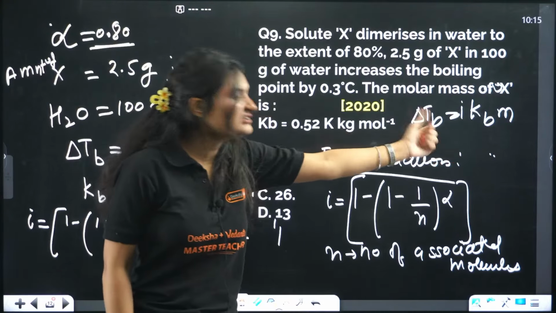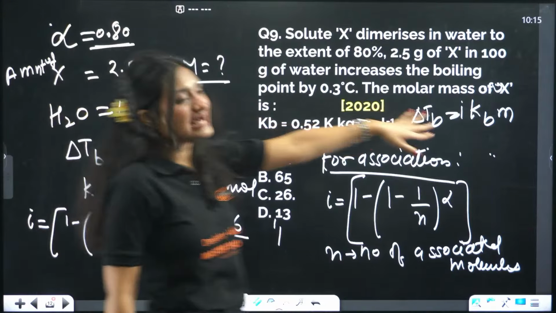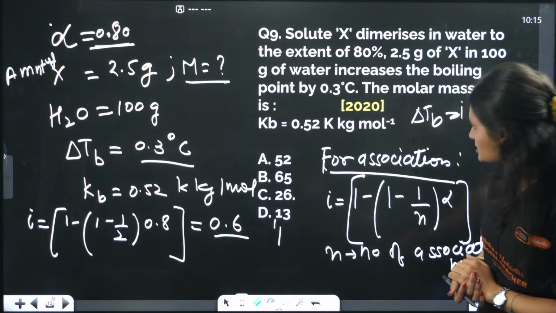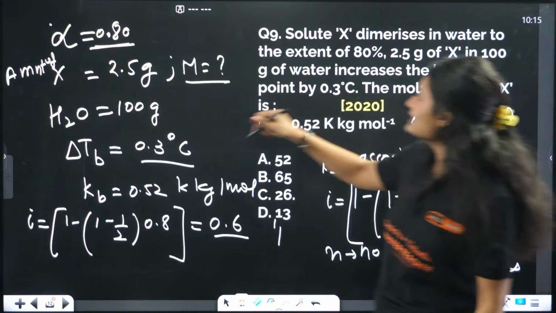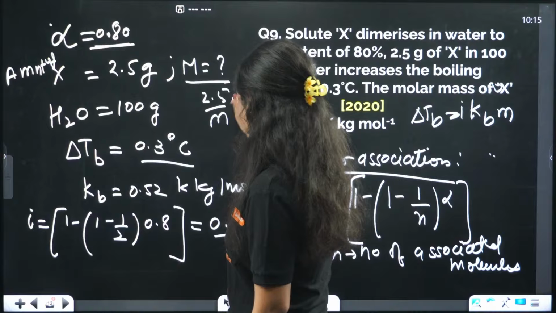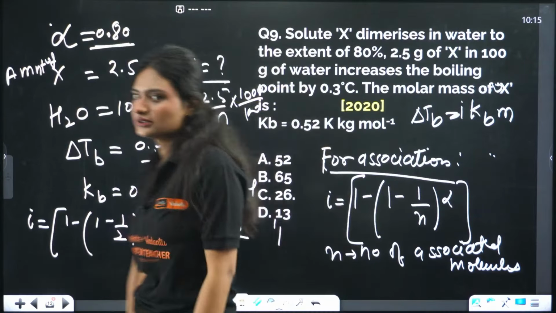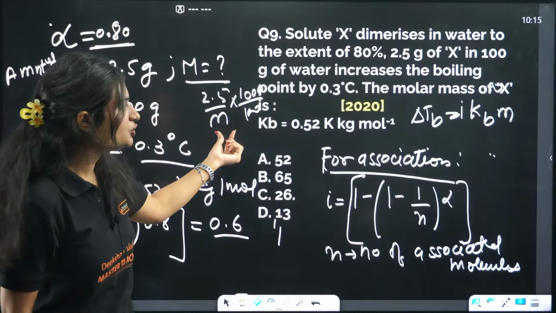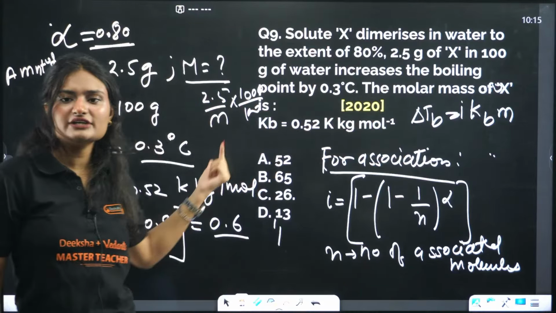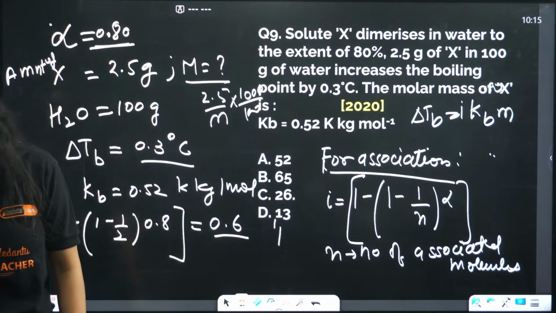You put the value here, i. KB is already given. Del TB is already given, 0.3 degrees Celsius. m is the molality. Molality is the number of moles of solute, which is 2.5 by M, times 1000 by 100 gram of water. Only one thing is unknown, M. Every other value is known, you substitute and calculate for M. It comes out to be 26. It's a fairly easy calculation.